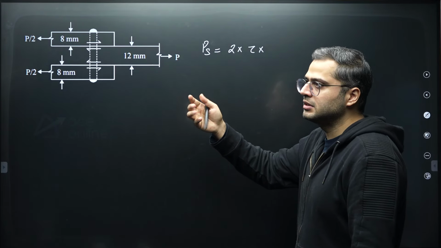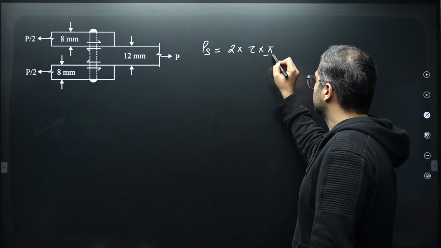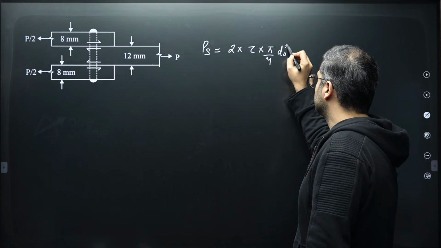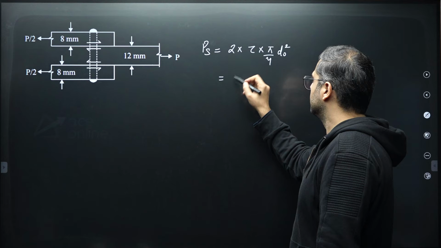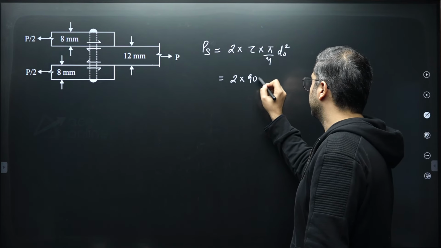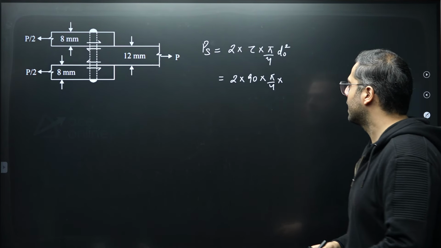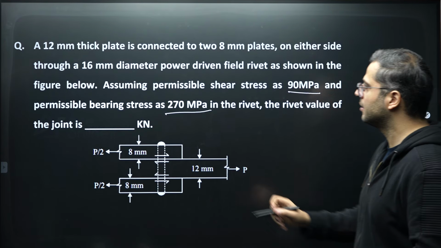Now here in the rivets, you will be considering the rivet hole diameter. So pi by 4 into d naught square. So this will give you 2 into permissible shear stress, 90, which is given in the question, into pi by 4 into, and what is the diameter? Diameter is given to us as 16 mm.